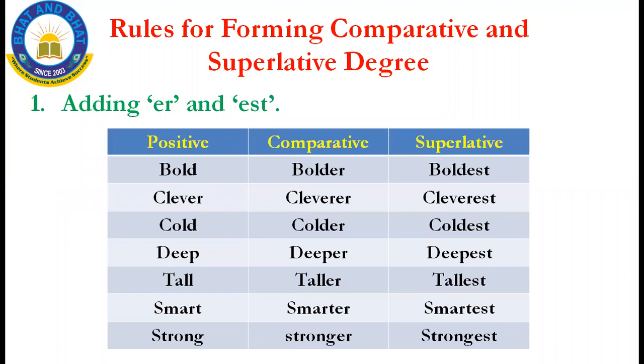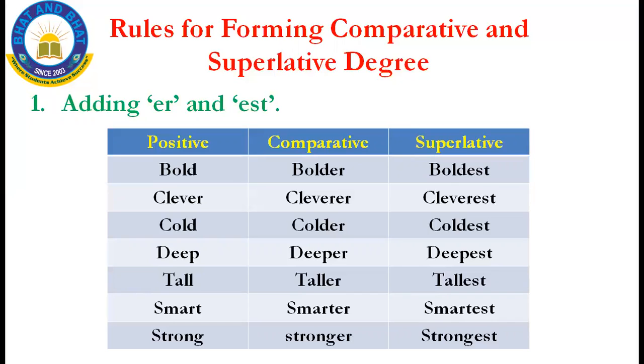And my dear students, in the first chapter, that is noun, we have learned some formation of plurals, isn't it? Yes, we have learned formation of plurals. Like that only, in this chapter, for making the comparative, superlative and positive degree, there are some rules. There are some rules we should follow. Here there is no question, "Ma'am, why should I use ER only and then EST only?" These are the rules we must follow.